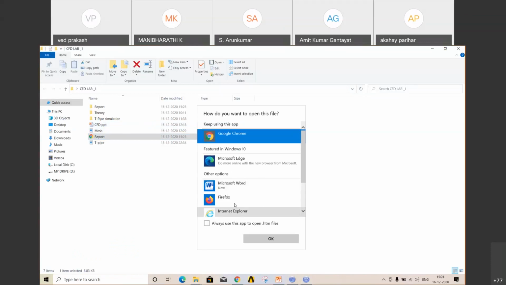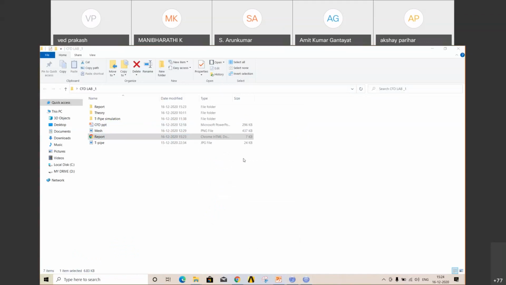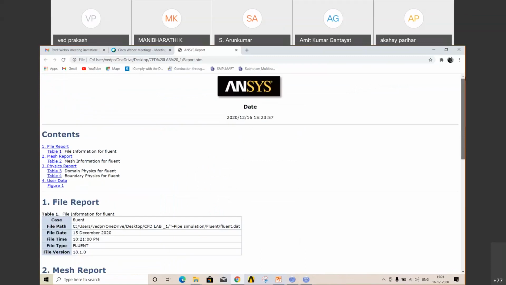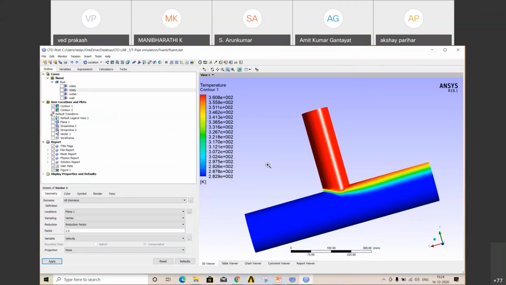Click on that report, and you can see it in Google Chrome. This is your report. You can save your report like this only. So like this you can save whatever results you want to show in your report. I think there are so many things you can plot. You just have to play with this software. Okay, I think this is the end of this session.